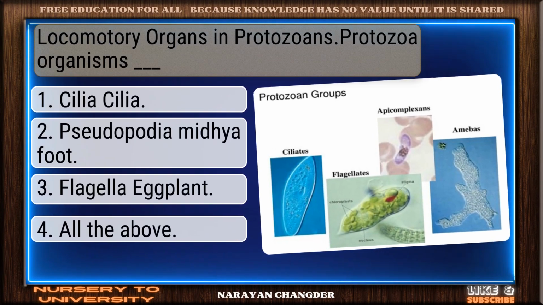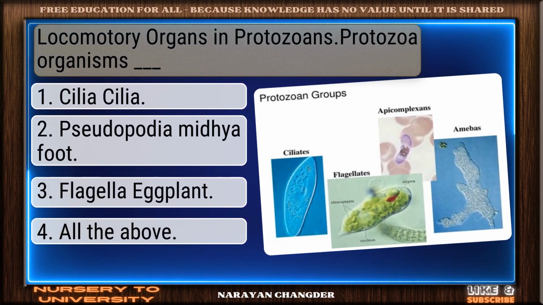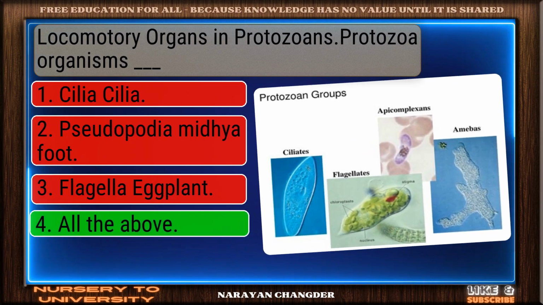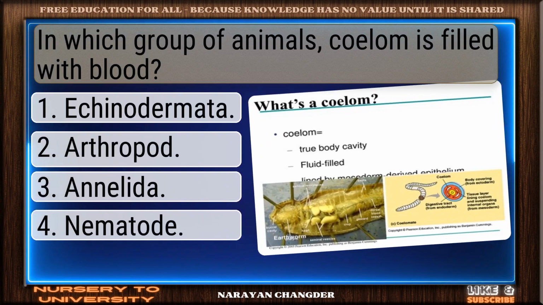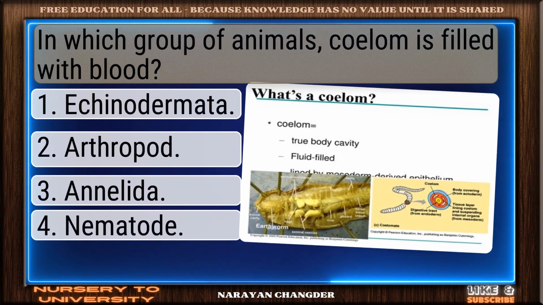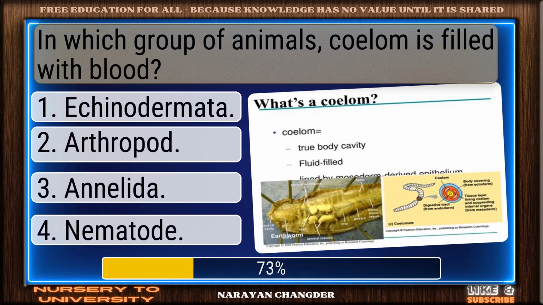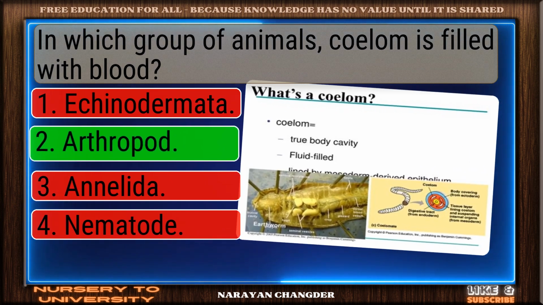Question number 145. Locomotory organs in protozoans. Protozoa organisms dash. Excellent choice. All the above is the right answer. Question number 146. In which group of animals, coelom is filled with blood? Nicely done. Arthropod is a solid answer.